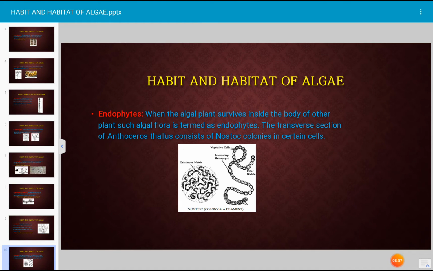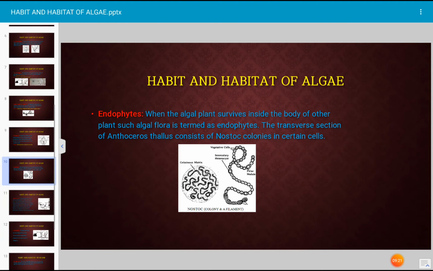This plant shows Nostoc colonies when you take the section of the thallus. When the algal plants survive inside the body of other plant, such algal flora is termed as endophyte. The transverse section of Anthoceros thallus can show the Nostoc colonies in the cells. Next,